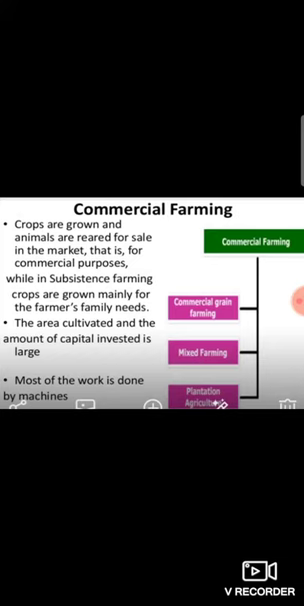Now, commercial farming can be classified into four types: livestock ranching, commercial grain farming, mixed farming, and plantation farming. Now, students, first we will study commercial grain farming. In this type of farming, crops are grown for commercial purposes.